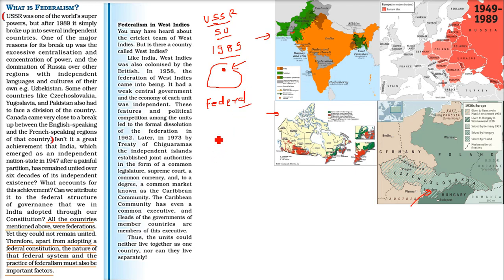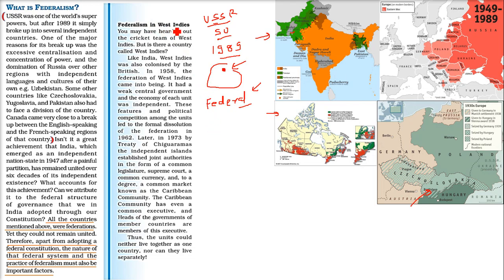Therefore, just having the name of a federal structure or having a federal constitution is not enough. The nature of the federal system, what the constitution says, and how we practice this federalism are very important factors. We cannot just say that we are federal. That is how these countries broke up. But how we practice it on the actual ground is very important.